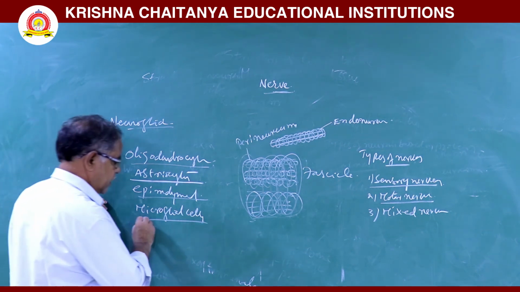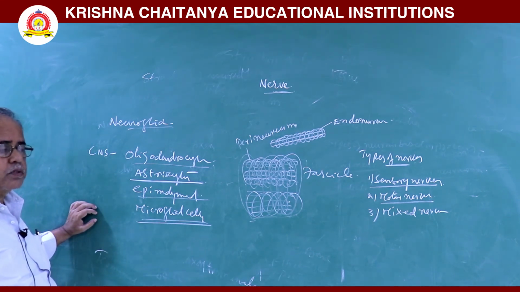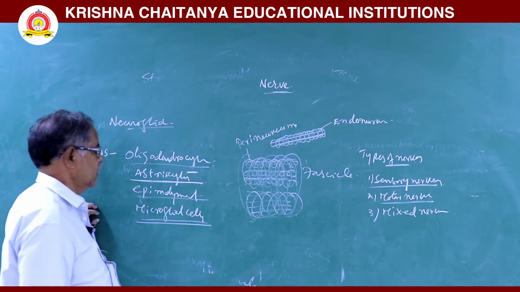Microglial cells are phagocytic cells. They are mesodermal in origin.